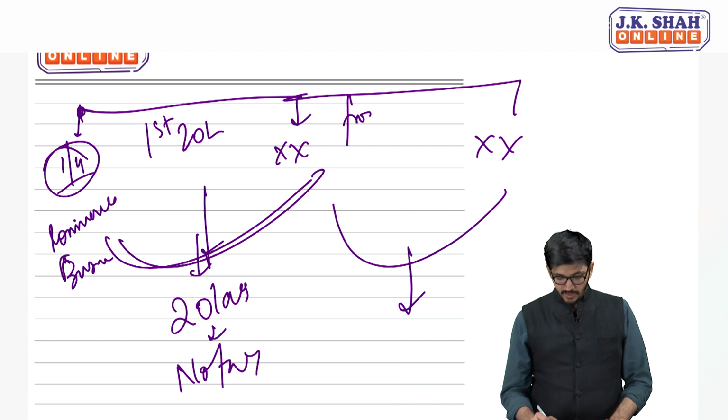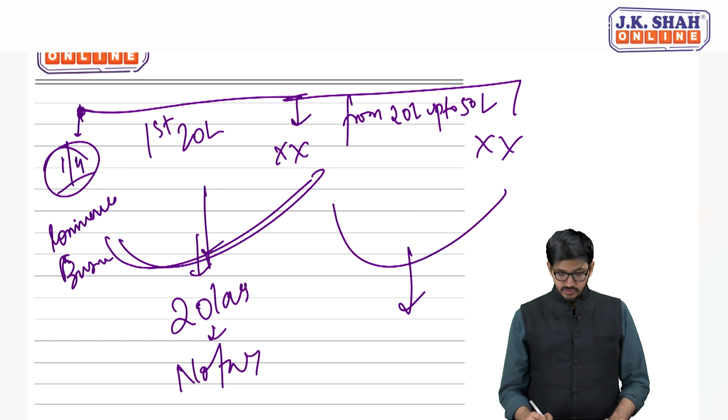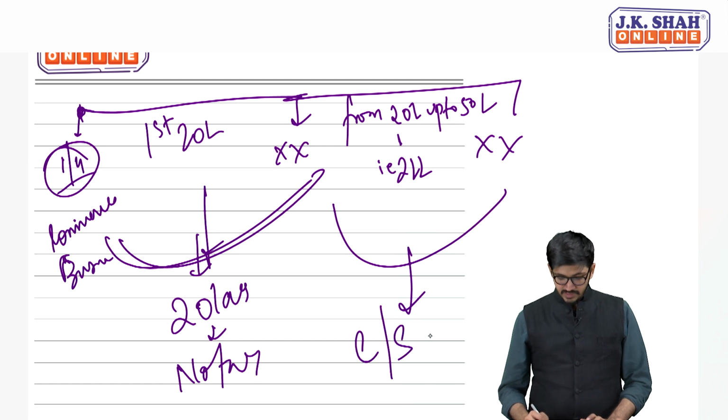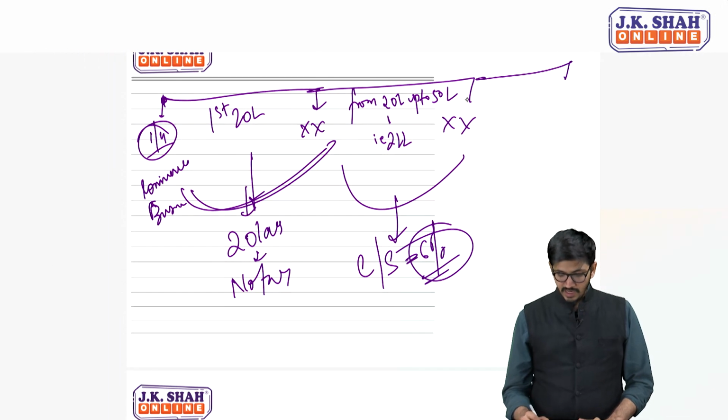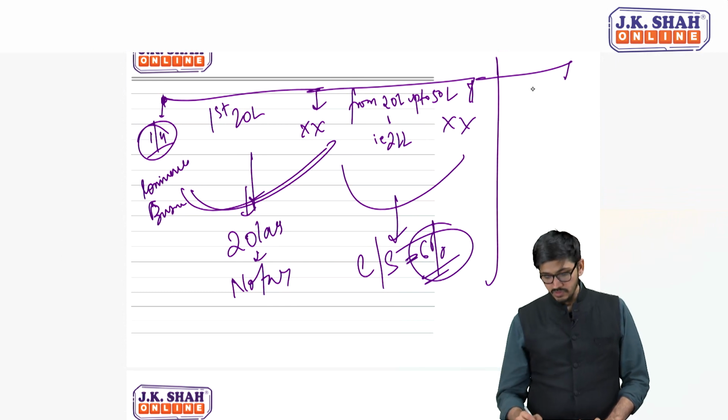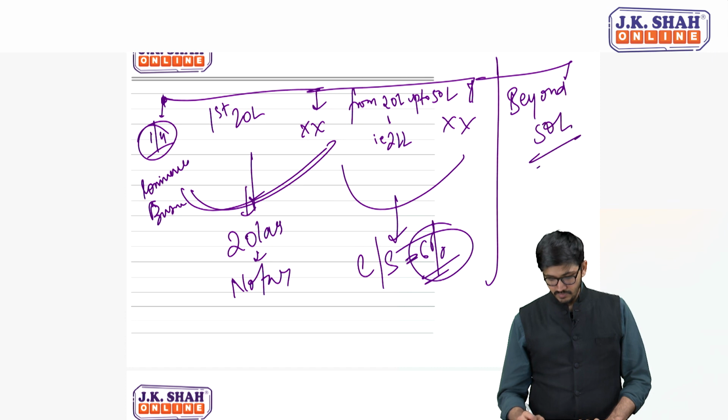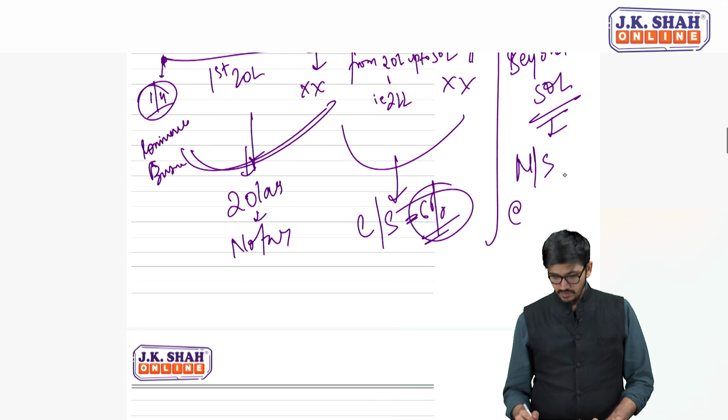From 20 up to 50 lakhs, that means 21 lakhs to 50 lakhs, ये जो journey है, composition scheme 6% GST rate, 3% CGST, 3% SGST, right? And beyond that, if it goes beyond 50 lakhs also, you start paying taxes for normal scheme, that is 18%.